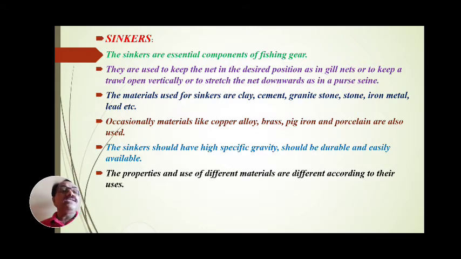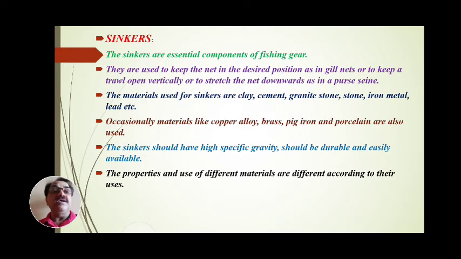They are useful to keep the trawl open vertically, and to stretch the net downward to a particular depth, as seen in a purse seine. So in trawls, gill nets and purse seines, sinkers perform different functions. Hence sinkers are important and most useful.